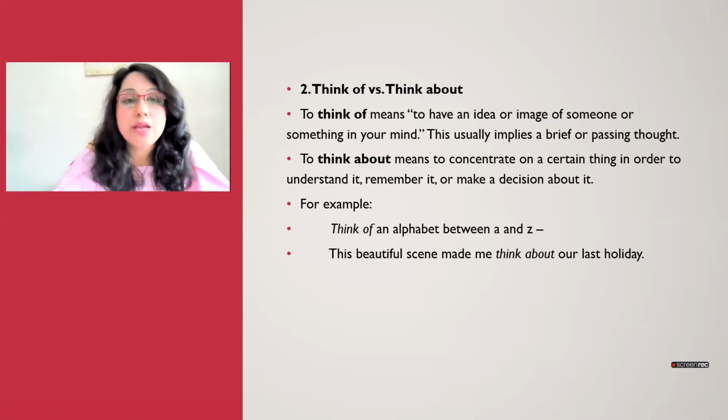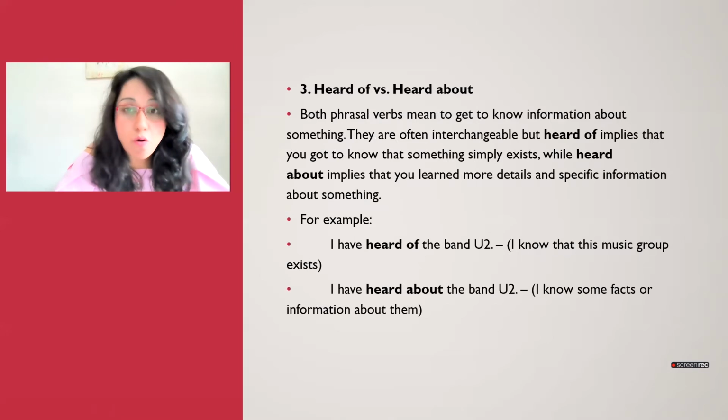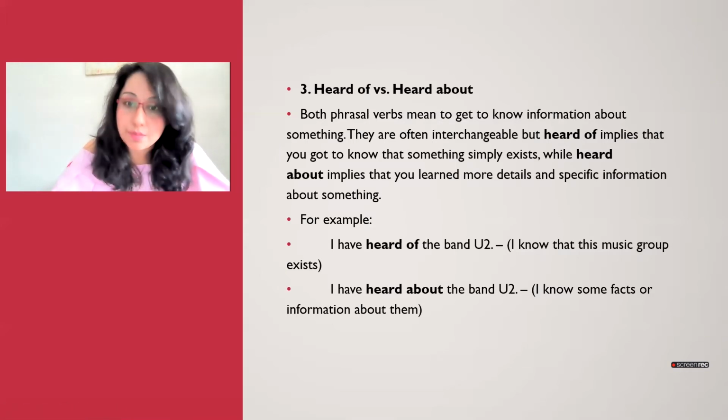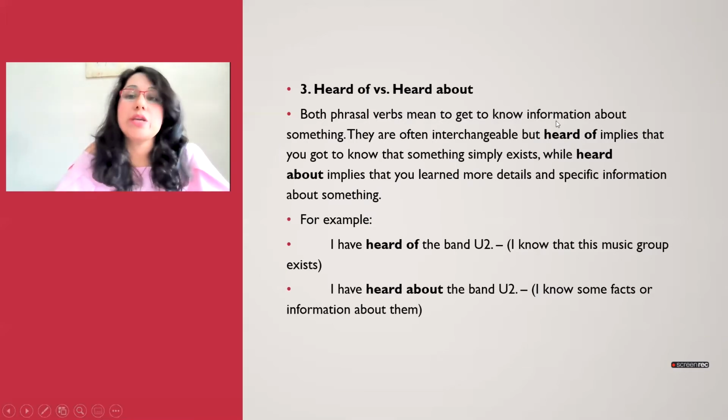All right, moving on to the next one. Heard of or heard about. Both phrasal verbs mean to get to know information about something. They are often interchangeable, but heard of implies that you got to know that something simply exists, while heard about implies that you learned more details and specific information about something.